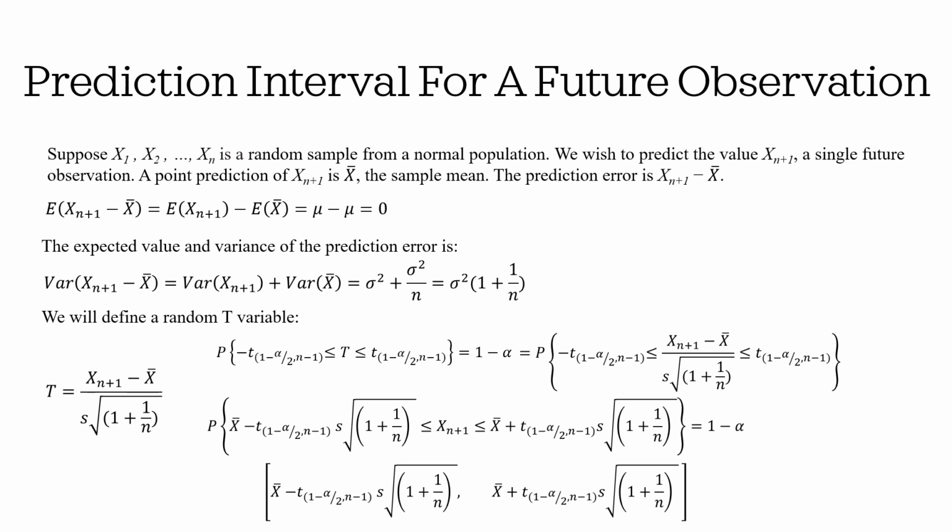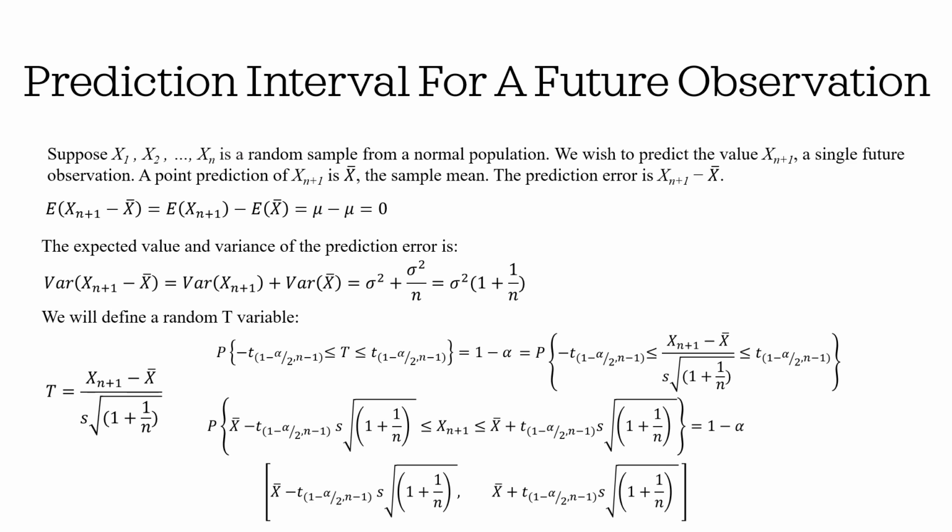These steps help us to build a two-sided prediction interval around the next observation starting from x bar minus t of 1 minus alpha over 2 with n-1 degrees of freedom times s times the square root of 1 plus 1 over n, to x bar plus t of 1 minus alpha over 2 with n-1 degrees of freedom times s times the square root of 1 plus 1 over n.